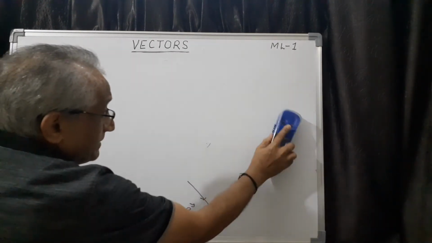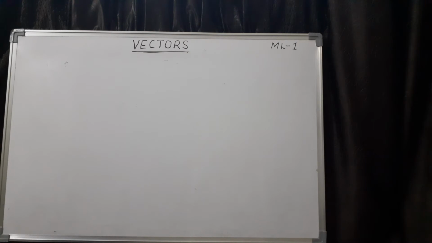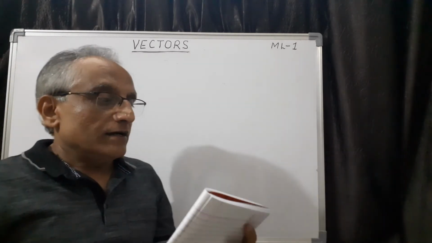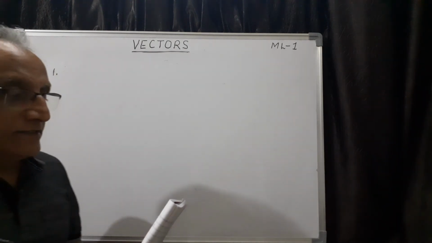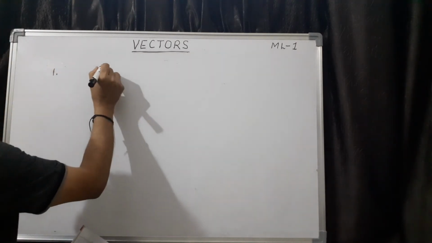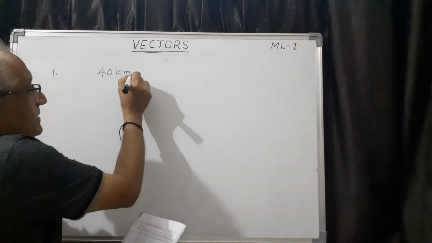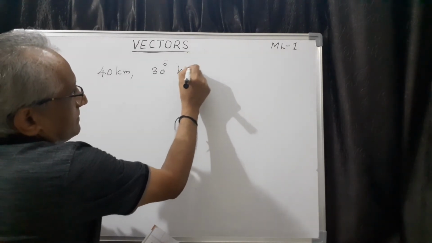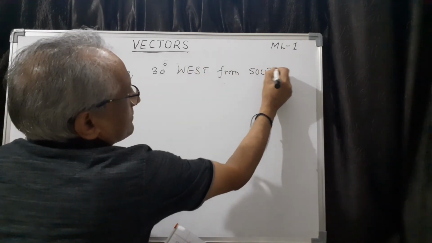So these are the basics of vectors. Now let me work out a few simple examples to clarify this idea. I have taken three illustrations from the textbook. The first question is this: represent graphically a displacement of 40 kilometer, 30 degree west from south. This is how questions are given.